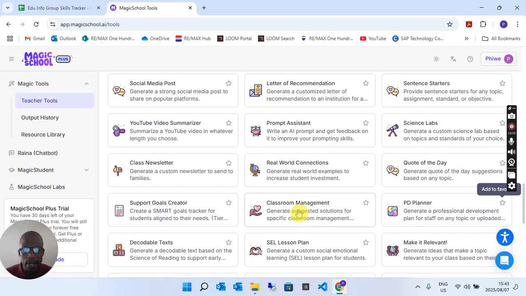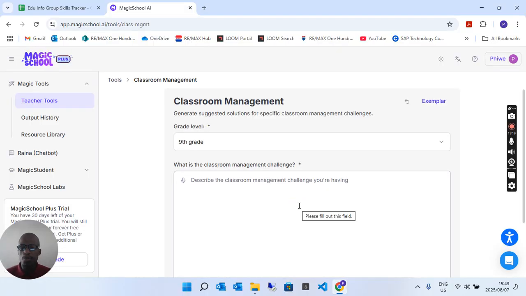And then there's classroom management, which probably means it's group stuff that you want to distribute to the whole class and so on. What is the classroom management challenge? Describe the classroom management challenge you're having. So this actually helps you identify pain points from students.